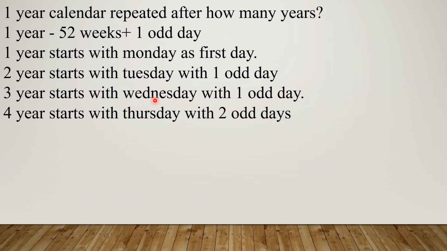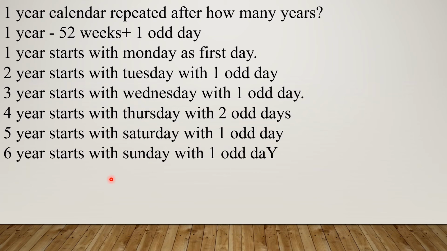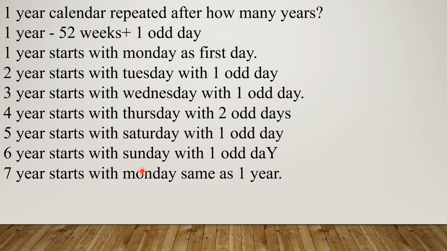So the fifth year starts with Saturday. Why is there a two-day difference? Because the fourth year is a leap year, so that's why the gap is two, because a leap year has 2 extra days. So the sixth year starts with Sunday, and the seventh year starts with Monday. The first year starts with Monday, so the same calendar will repeat.